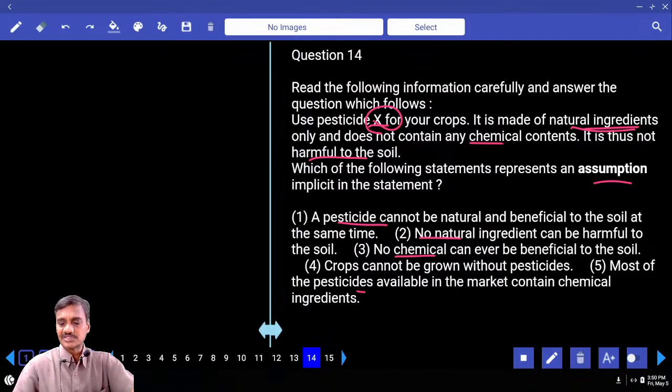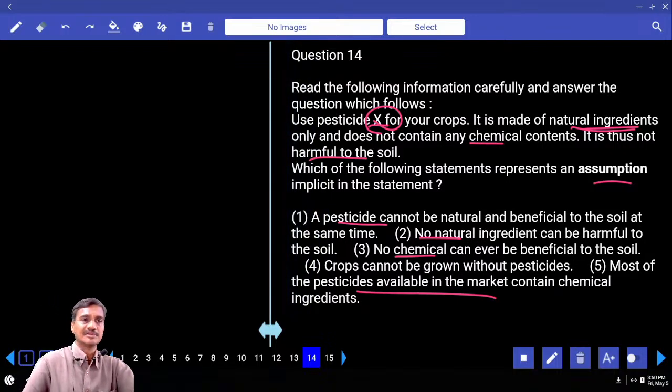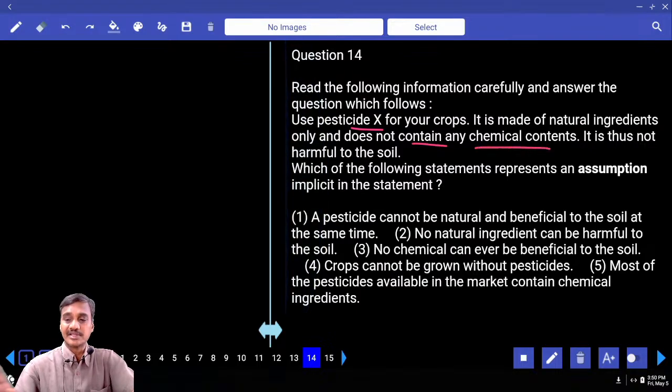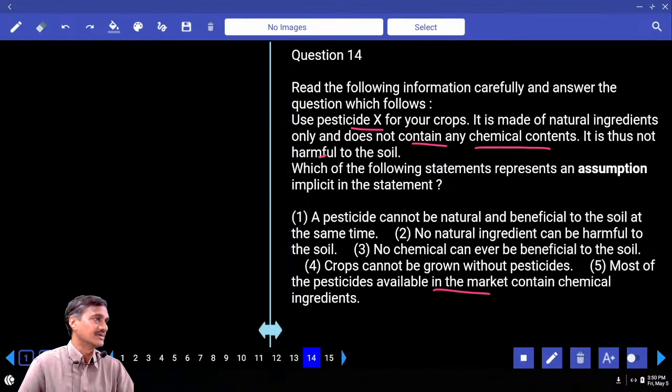Most of the pesticides in the market contain chemical ingredients. And that is the reason, it's all clear. Use pesticide X because it is not containing any chemical contents. As it does not contain any chemical content, hence it is not harmful to the soil. Hence, most of the pesticides in the market contain chemical ingredients, and this is the reason he is focusing on using X.